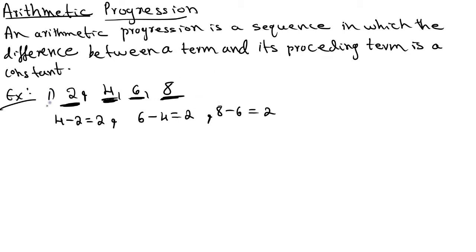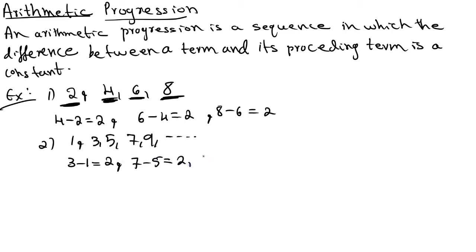Second example, take 1, 3, 5, 7, 9. I am taking an infinite sequence. Now see, here 3 minus 1 is equal to 2. Or 7 minus 5 is equal to 2. Or 9 minus 7 is equal to 2. They have a common difference, right? That is 2. We call it the common difference, and it is denoted by the small letter d.